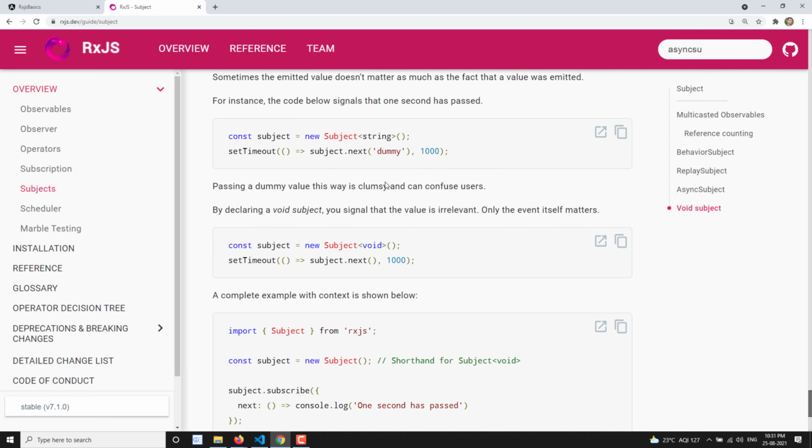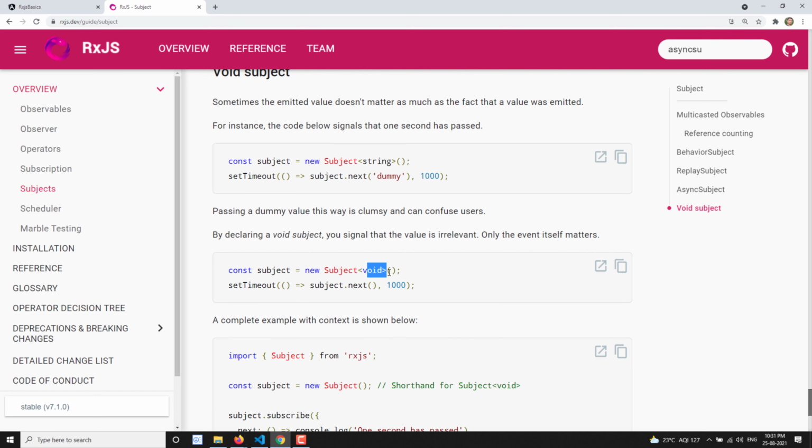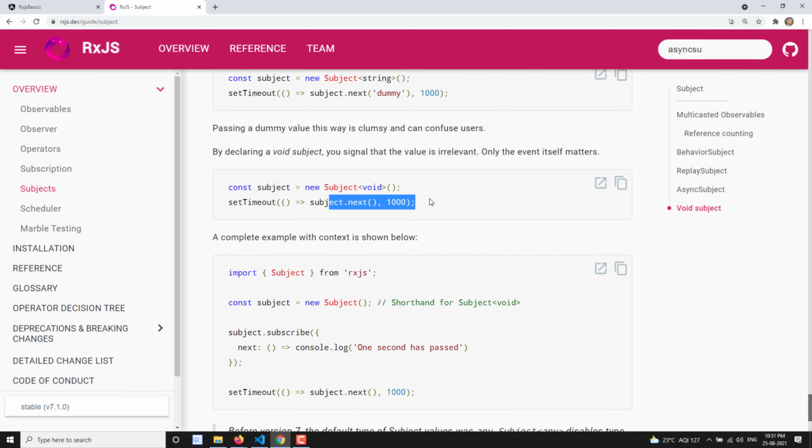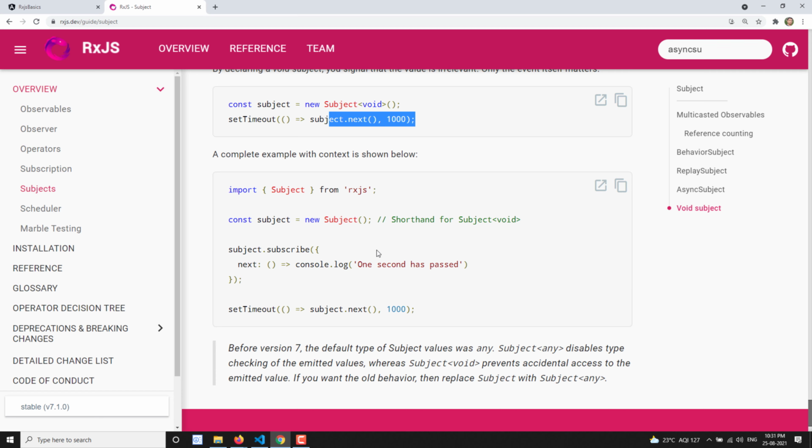Now by declaring the same subject with void, there is no need to send the value in next. It will just intimate the new subscribers without sending any value. Normally it will intimate the new subscribers or observers, old observers and all those things, and it will also send the value. But here it will not send any value. So this is the void subject. Prior to the void subject, they would use it as any, so that you can send any type of data other than empty. So this is about the void subject.